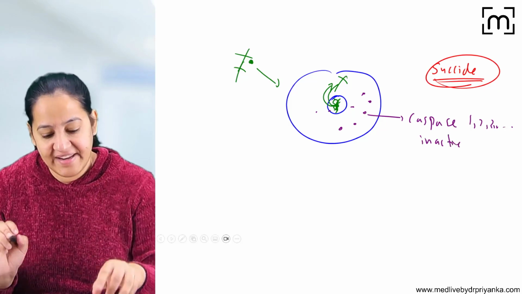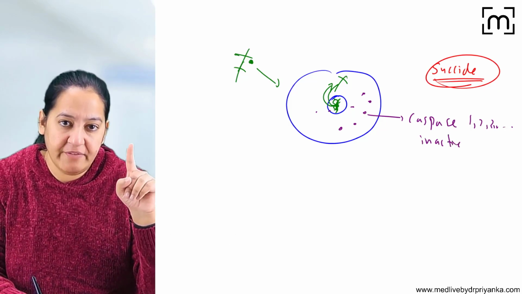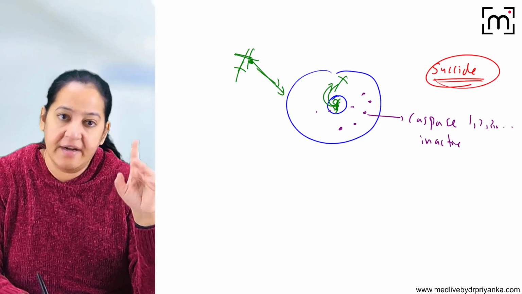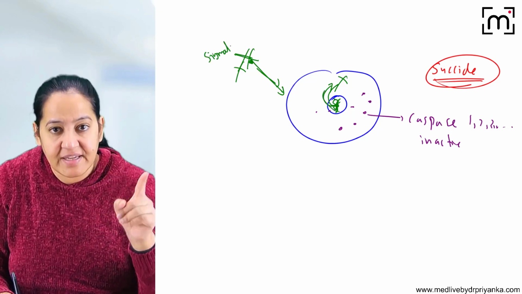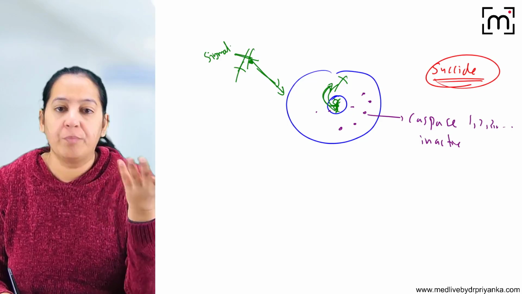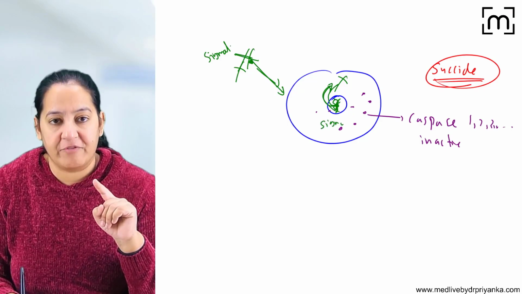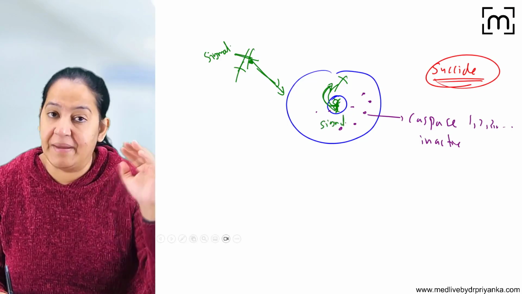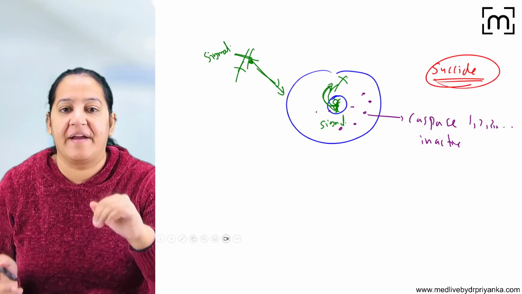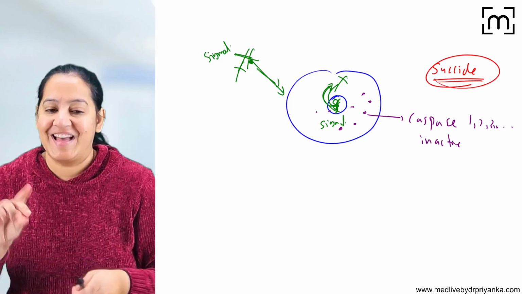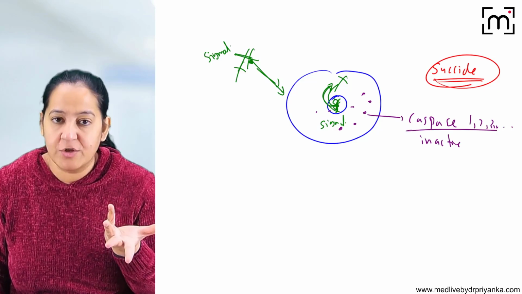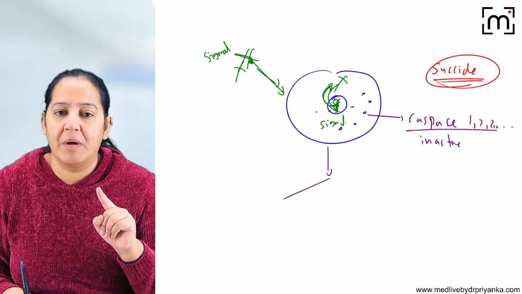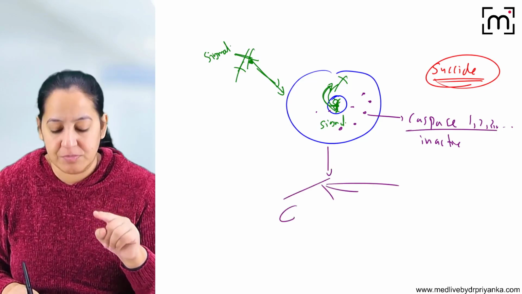So whenever the cell gets the signal, either the body gives the signal that you are no more required, commit suicide, so here the signal is coming from outside, or the DNA is giving the signal to the cell that I am damaged, I am gone, you please commit suicide, so here the signal is coming from inside, the caspases get activated. Once the caspases are activated, what do they do? They convert the cell into multiple apoptotic bodies. Multiple small bodies are formed.